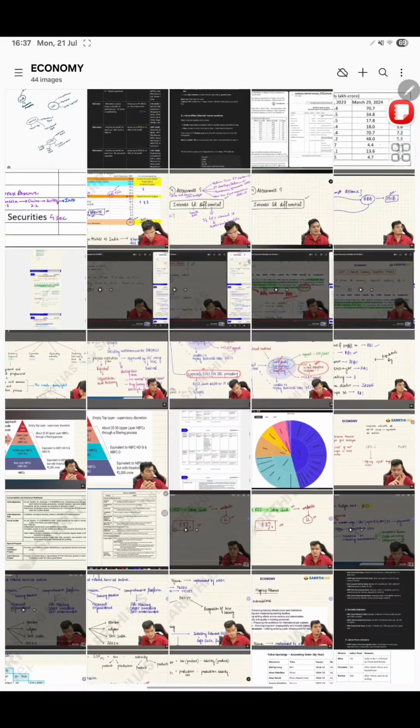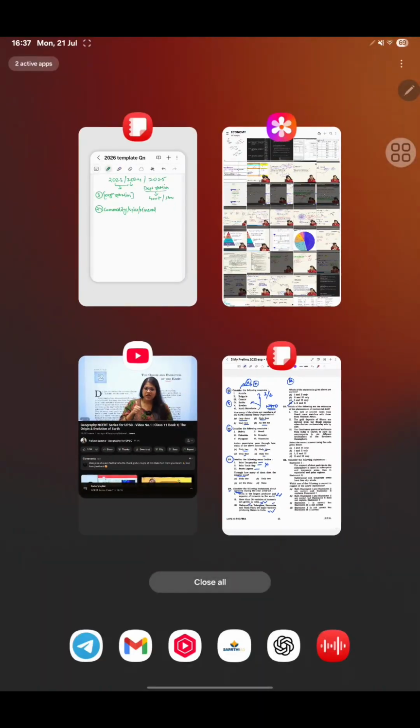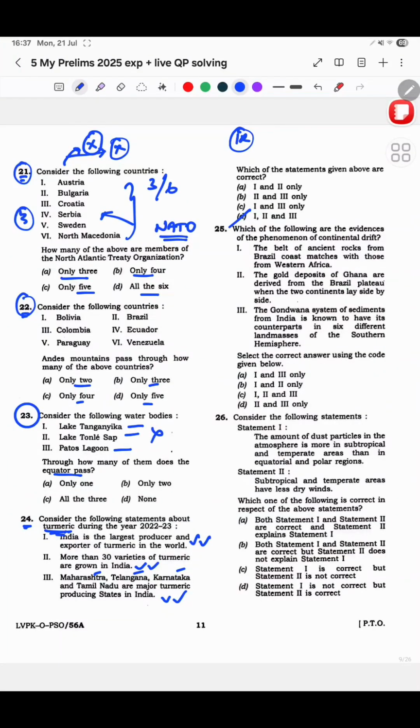So I wanted to remember all of this, and hence I had these individual areas with me. Okay, going back to this. So I marked it, and then: which of the following are evidences of the phenomena of continental drift? This is again a very basic question, but I think I mentioned it already. Geography is also my weak area.